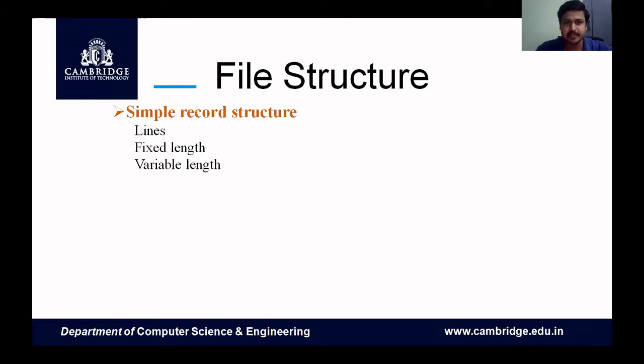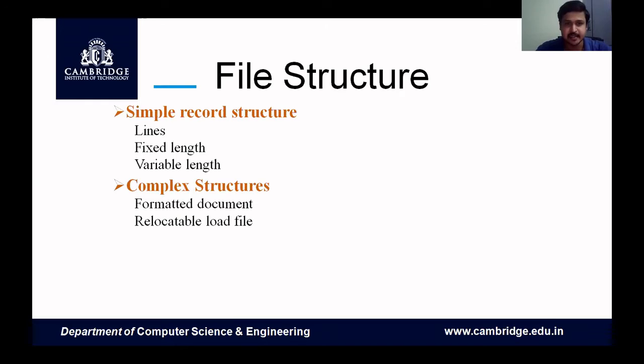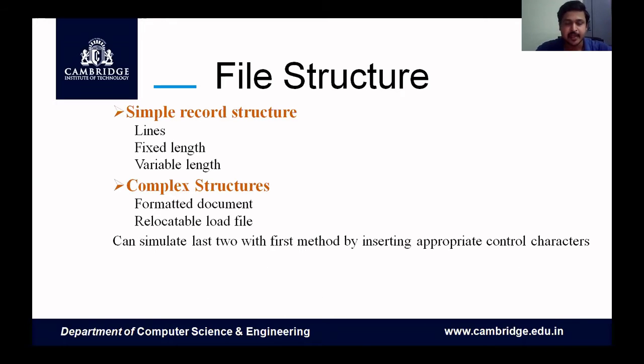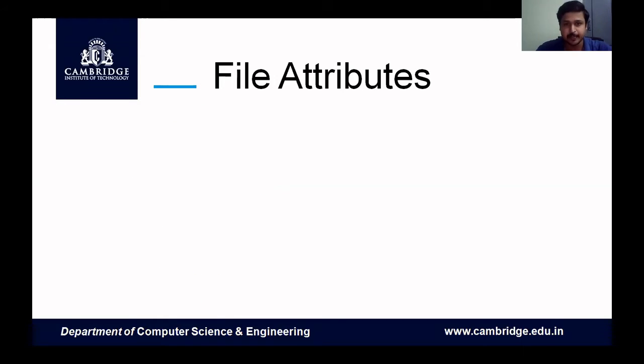We have two kinds of structure: simple record structure and complex structure. The word gives the explanation. Simple structure has lines, with fixed or variable length. Complex structure is something like a loaded file or formatted document which can be reloaded. So who decides which kind of structure the file maintains? It can be decided by the operating system and the user program.